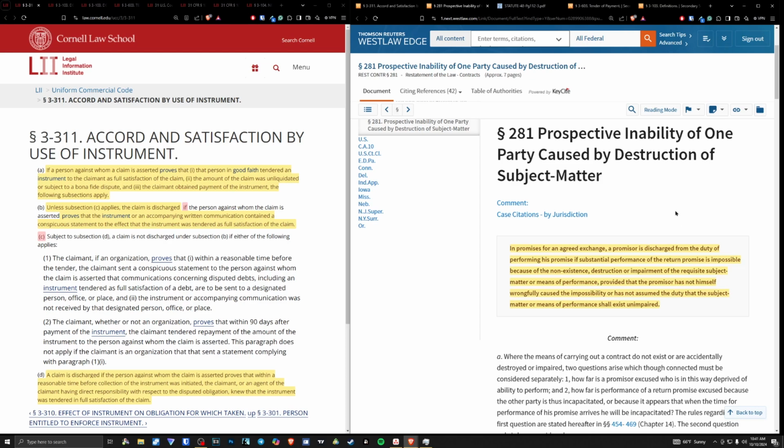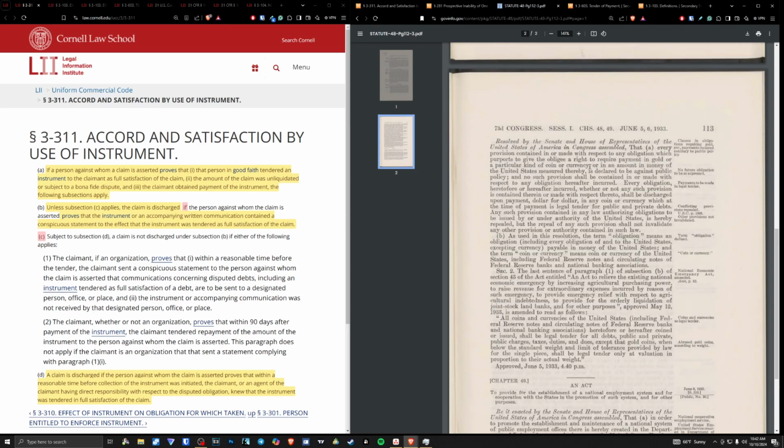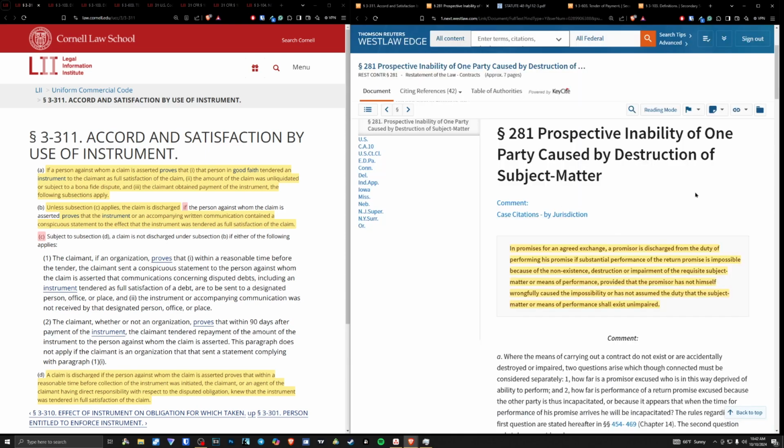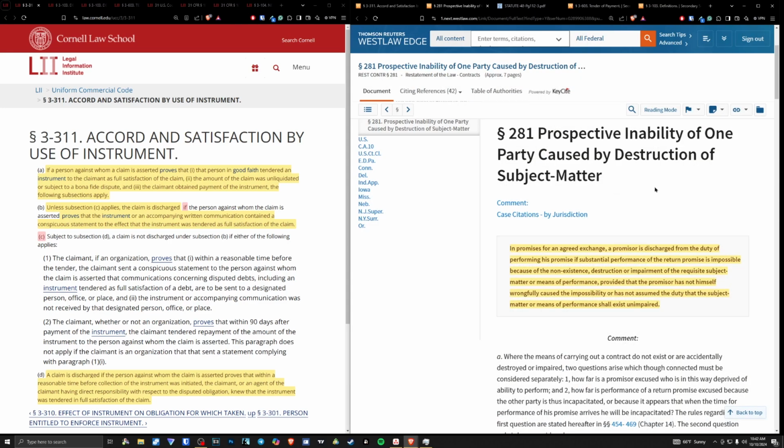Okay, you have to understand that here we have House Joint Resolution 192, which states that every provision contained in or made with respect to any obligation which purports to give the obligee a right to require payment in gold or a particular kind of coin or currency, or in any amount of money of the United States measured thereby, is declared to be against public policy. Okay, so if you're receiving a bill that has United States dollars on it, well, guess what? You can't make payment on that. It's against public policy to make that payment in United States dollars.